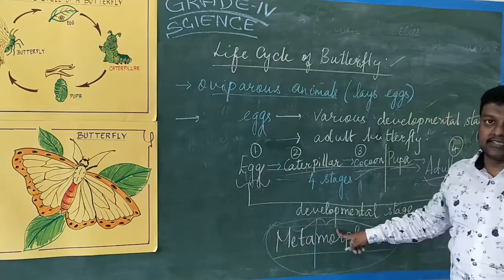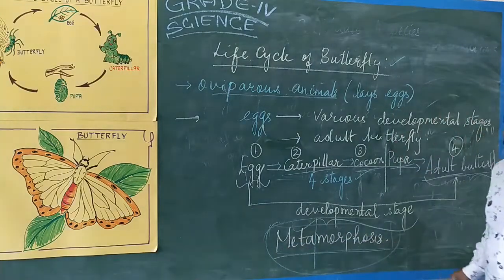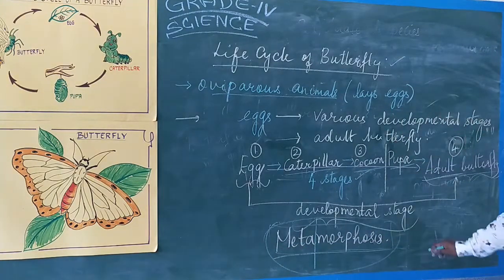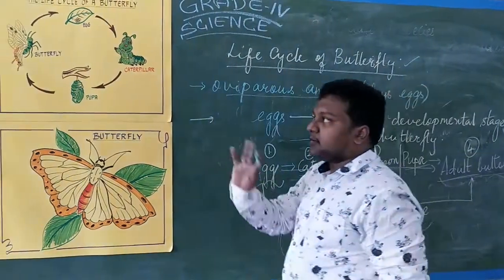multiple stages from the egg stage to form an adult butterfly stage. That process we are calling metamorphosis. The process is called what? Metamorphosis. We will see it in the diagram. Okay, now we will go to the diagram.